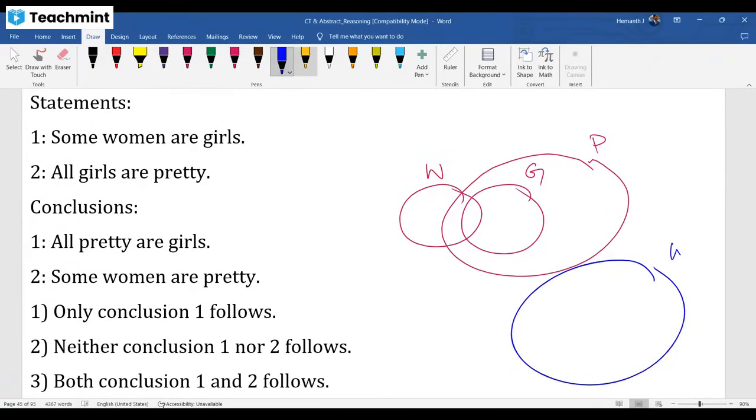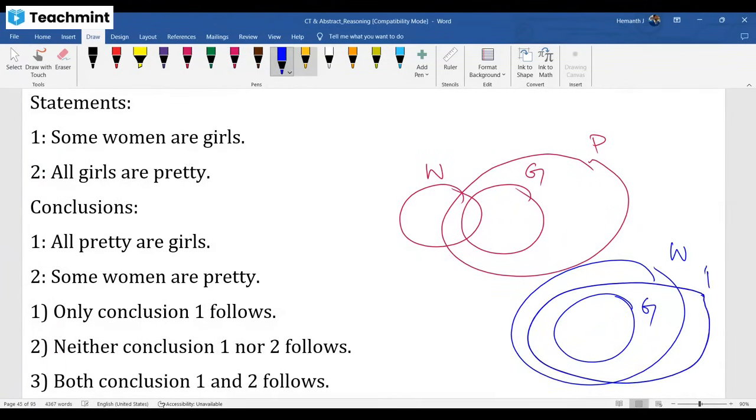There is one more diagram. Some women are girls, this is also correct: in the entire women area, some part is occupied by girls. All girls are pretty. I can draw it like this. This is also correct. How to draw these diagrams? Complete that syllogism video; you were already instructed to complete it at the earliest. Now see the first conclusion: all pretty are girls. No, this is the pretty area, and this area is not occupied by girls. All girls are pretty, but not all pretty are girls. Wrong. Since the first one is wrong and either-or is not there, throw it out.